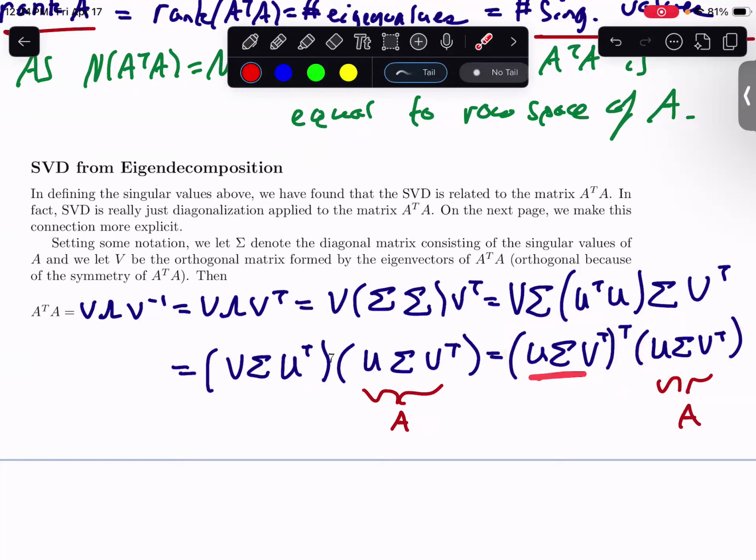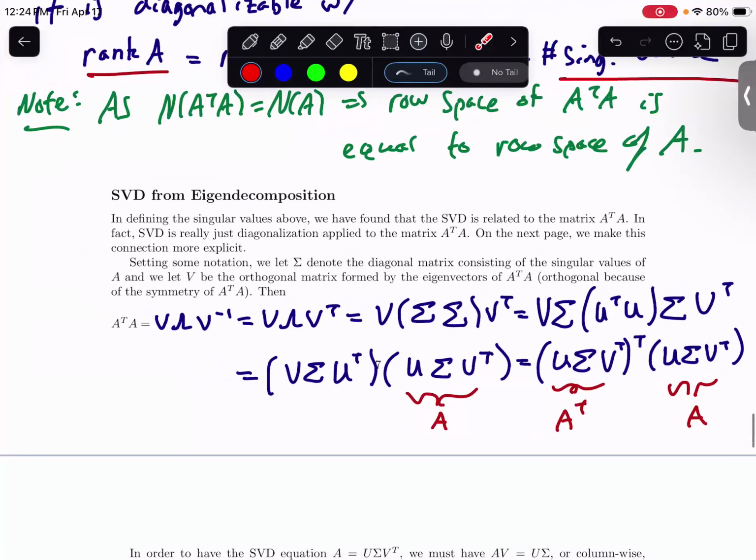What's inside the parentheses is the exact same matrix, and the only difference is you're applying a transpose. So this is your A transpose. We rewrote A transpose times A in terms of these orthogonal matrices U and V, and then sigma as well. This is how you can go from the diagonalization of A transpose times A to the singular value decomposition.